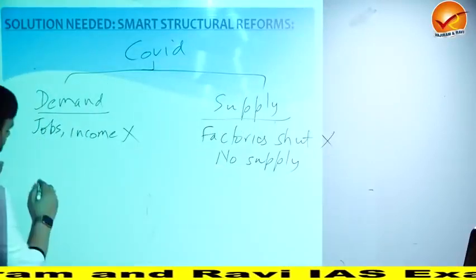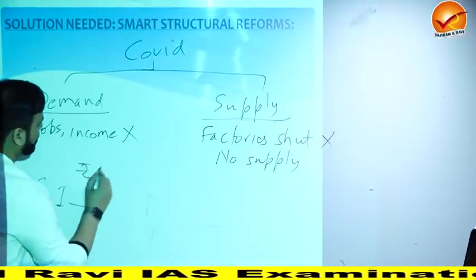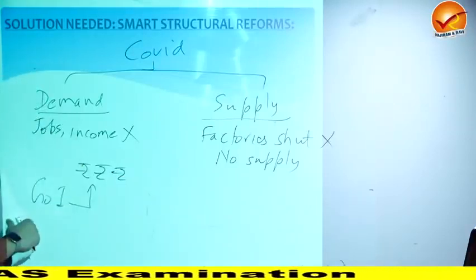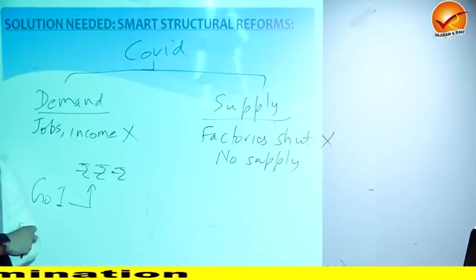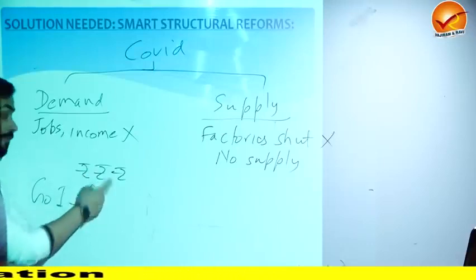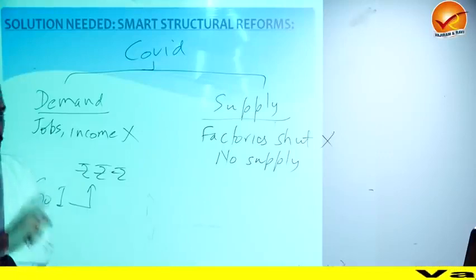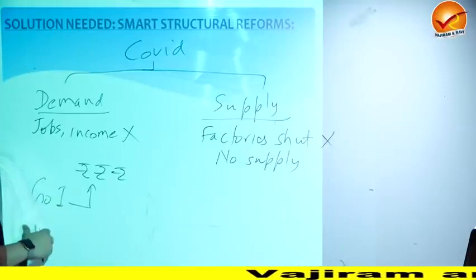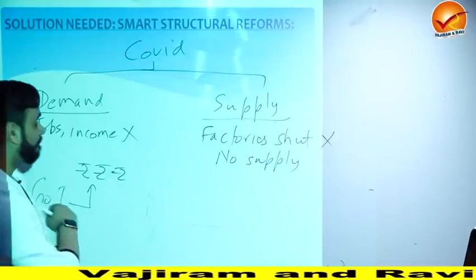So suppose that the government of India comes and says, I am going to distribute cash to people. Suppose the government starts to give cash to people. What will happen? Are people going to use the cash? No. People would use the cash only to buy essential things like medicines, food, grocery. Beyond that, people won't spend cash. They will save it. Why will they save it? Because this is a health crisis, they might need money in future. So they will save it.